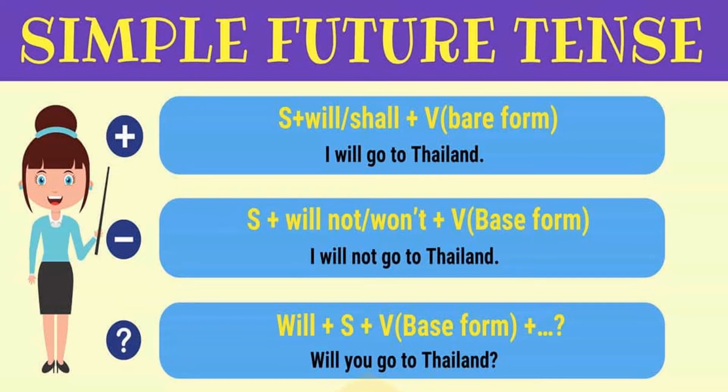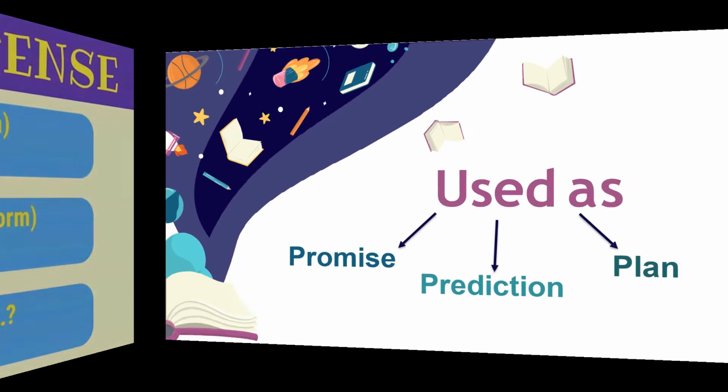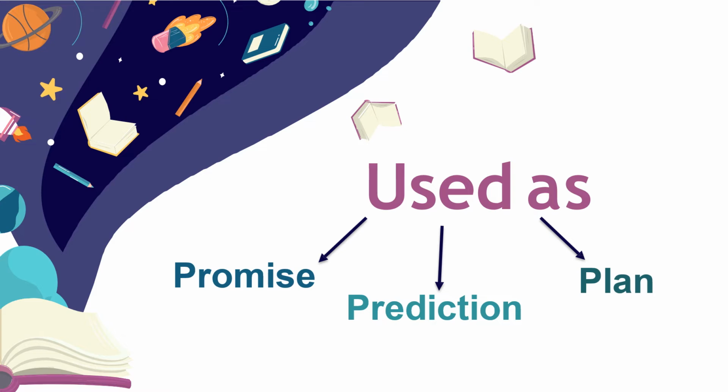use will you go to Thailand? Will you go to Thailand? ये interrogative sentence बन गया है future tense का. Now will is used when we are promising something, when we are predicting something, or when we are planning something. Let's see these examples.